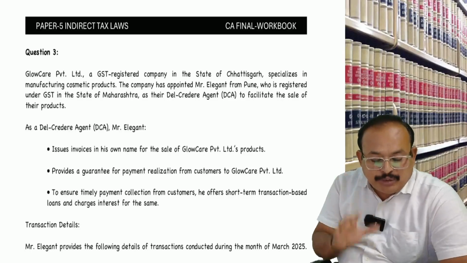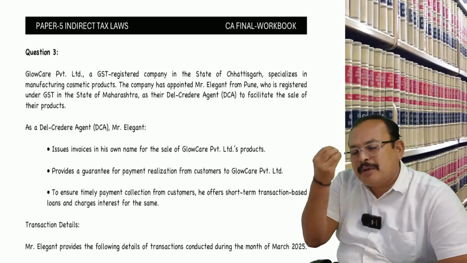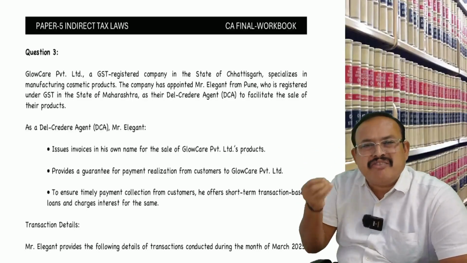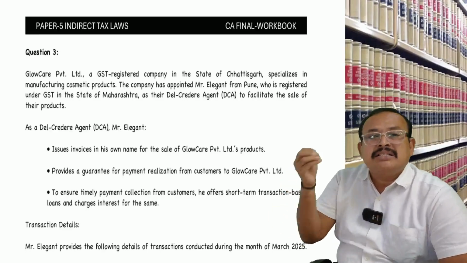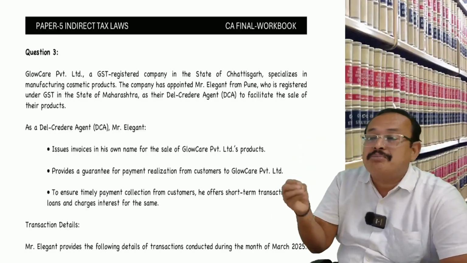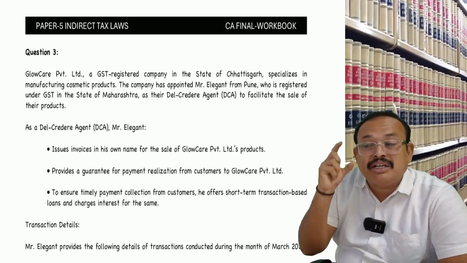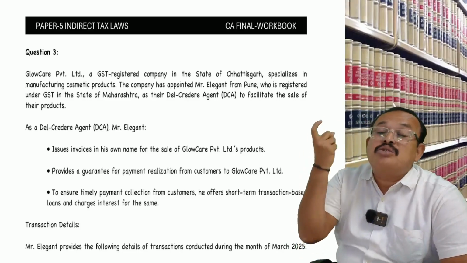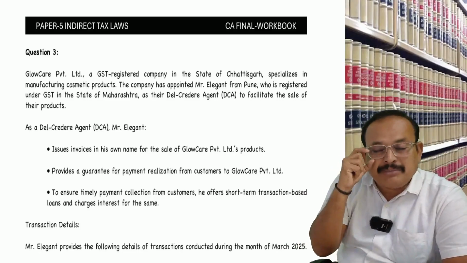I am bringing this to your notice, crystal clear. The concept of supply of goods by the principal to the agent, where the agent undertakes to supply the goods on behalf of the principal, or otherwise supply of goods by the agent to his principal, where the agent undertakes to receive the goods on behalf of the principal. When this is covered under Schedule 1, and when not, is an important point. Why am I emphasizing so much?